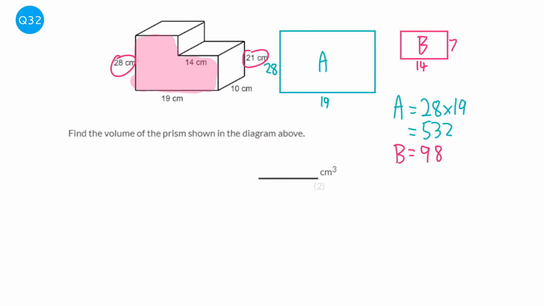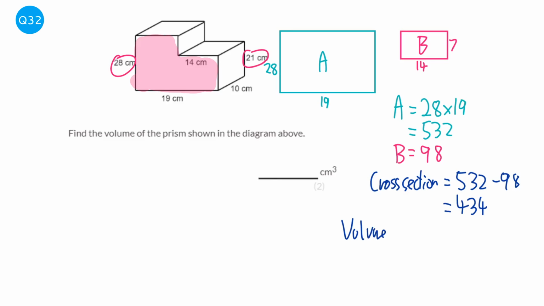And then to work out the area of the cross section, we're going to do the big rectangle, take away the small one, take away the bit we have missing, and that will leave 434. Now the volume of any prism is area of cross section, so cross section area times the length.